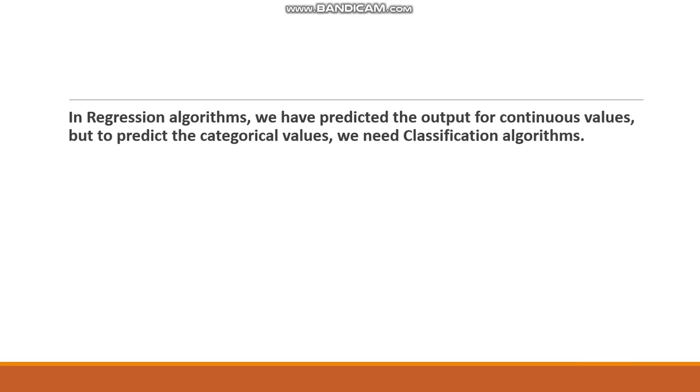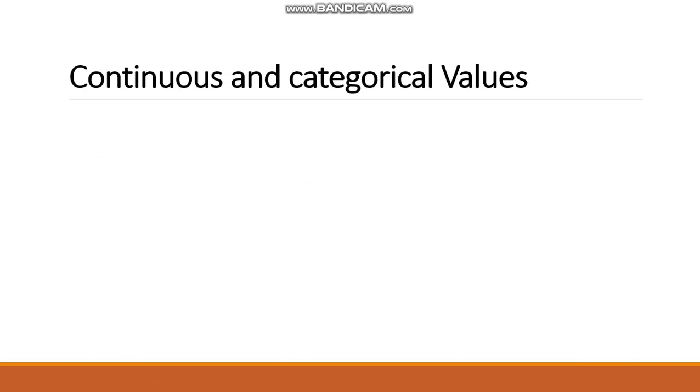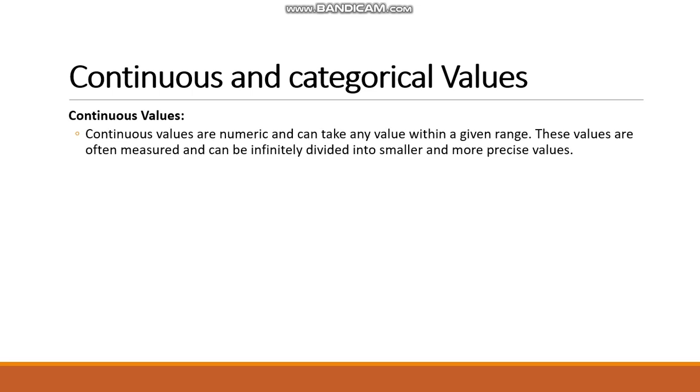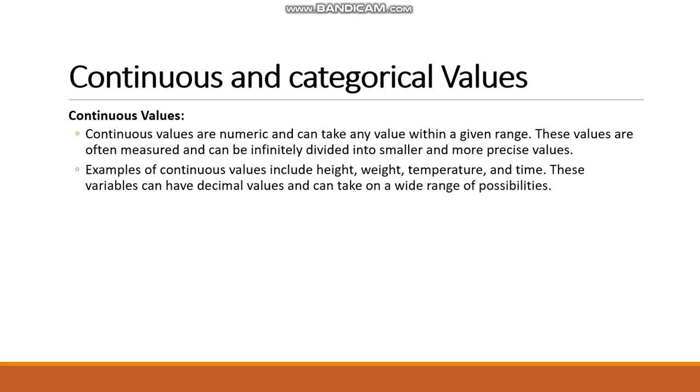Now, what are continuous values and what are categorical values? Let's find out. First, we will discuss continuous values. Continuous values are numeric and can take any value within a given range. These values are measurable and can be infinitely divided into smaller and more precise values. Examples of continuous values include height, weight, temperature, and time. These variables can have decimal values and can take on a wide range of possibilities.